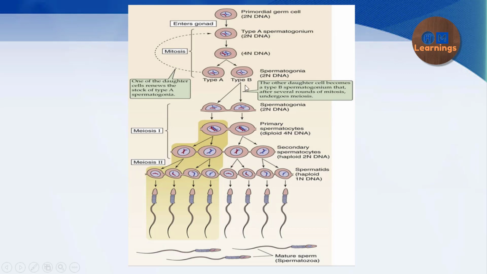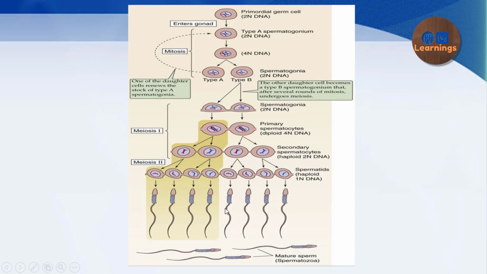It will undergo further mitosis, and then enter meiosis, forming first the primary spermatocytes and the secondary spermatocytes, and then the secondary spermatocyte will enter meiosis 2 to form the spermatids. Understood?